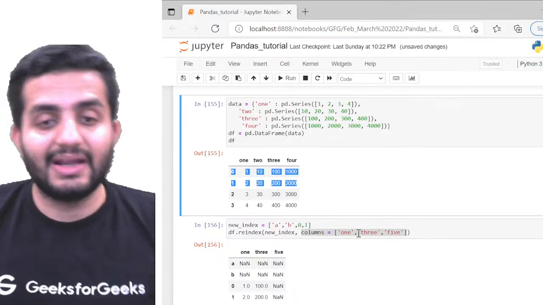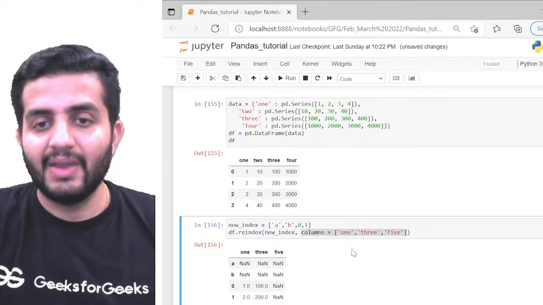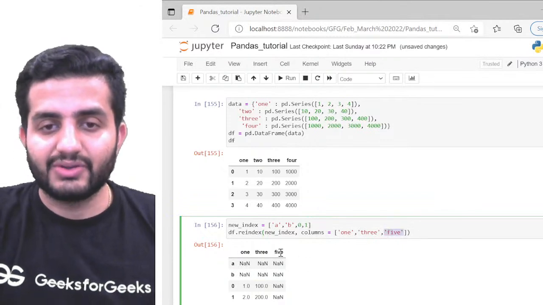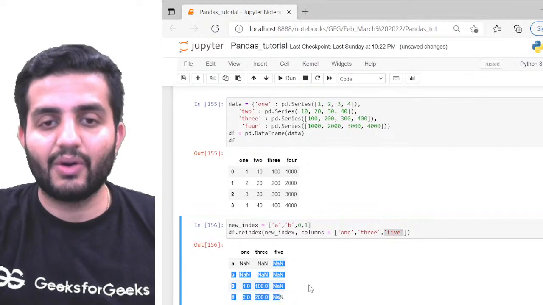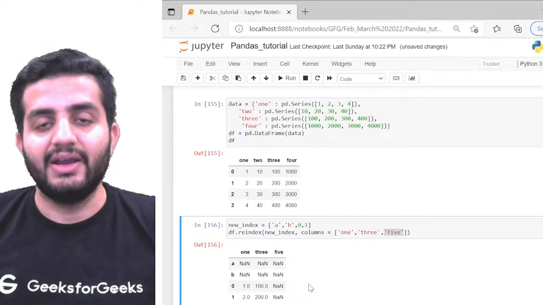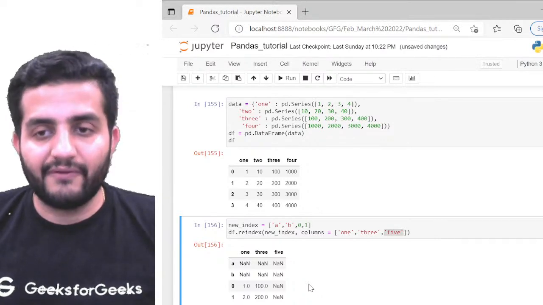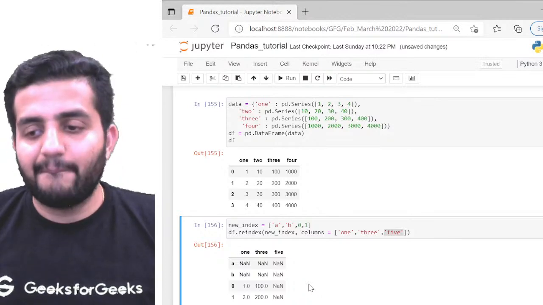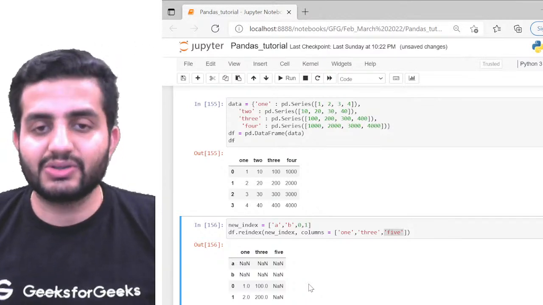But on the indexes A and B, it has given NaN. It is not a number. It is not defined here, right? The same thing is applicable for column 5. Can you see this? This entire column is empty here. This is again something we have to identify. So reindex gives you the objective of filtering out the data based on the available indexes, both from the rows as well as the columns.